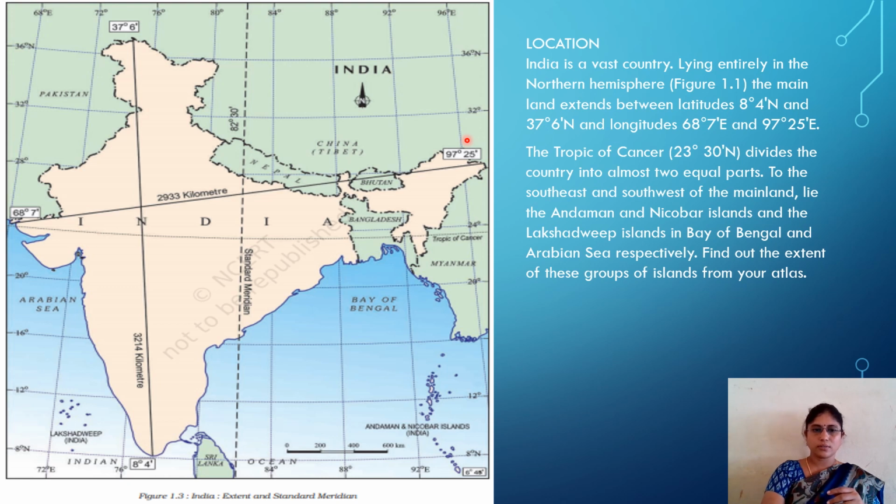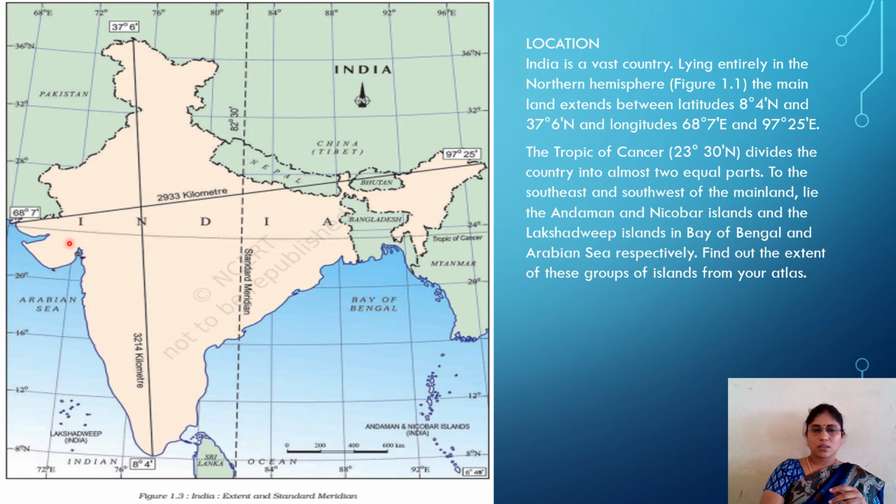Once again, children, India's extension starts from 8 degrees 4 minutes to 37 degrees 6 minutes northern latitude. Here, these are the horizontal imaginary lines, latitudes. And here from 68 degrees 7 minutes to 97 degrees 25 minutes east, because it is located in the Eastern Hemisphere and Northern Hemisphere, so Northeast.